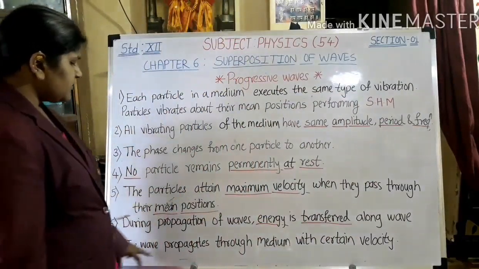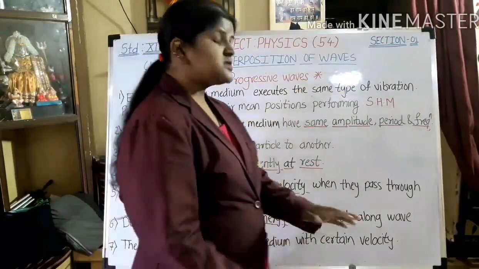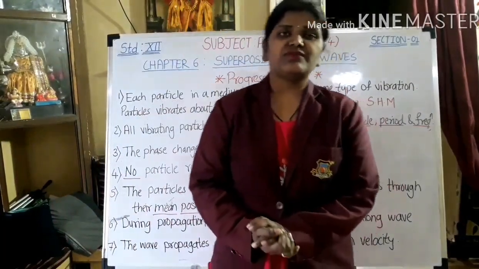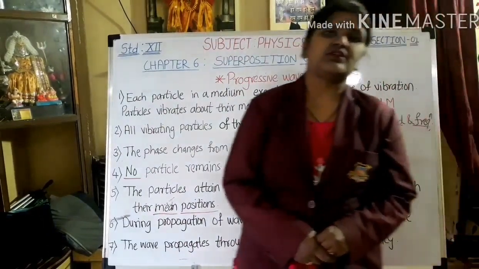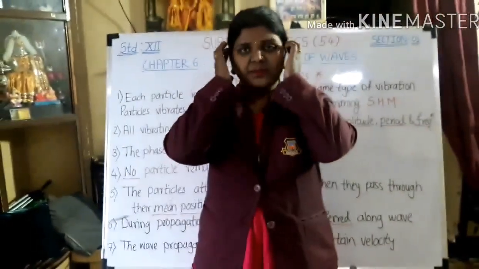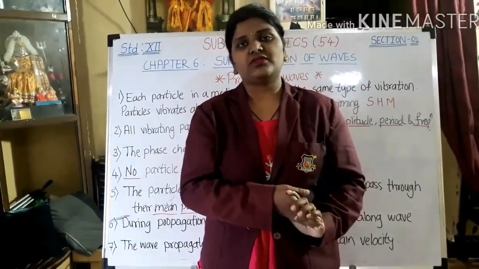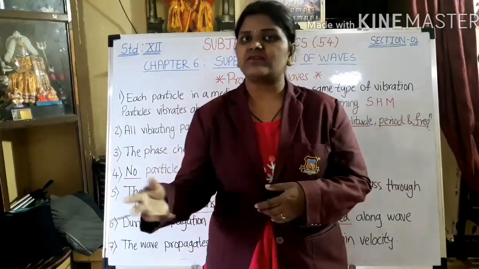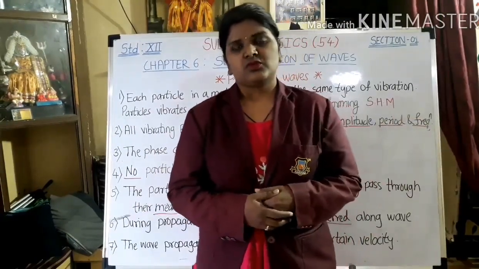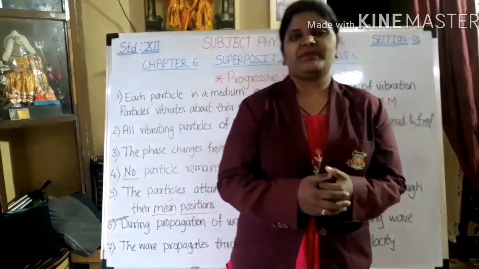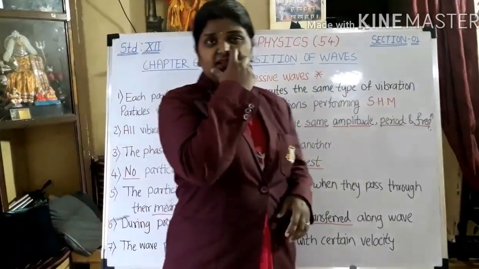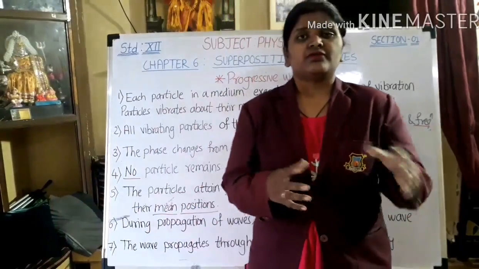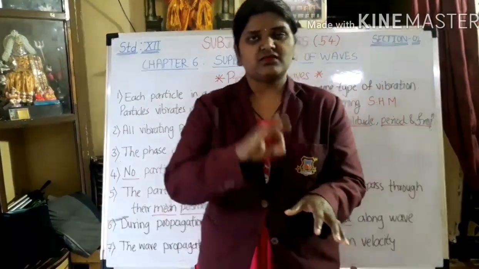Seventh, the wave propagates through a medium with a certain velocity. When a wave is propagating through any medium, it will have a certain velocity. Now on what factors does velocity depend? Obviously it will depend on the medium, whether it is solid or liquid or vacuum. So the velocity will differ from medium to medium. Okay, so these are some of the properties. More are there, which are 8, 9 and 10. 10 properties are there. From that we have already discussed 3 of them.